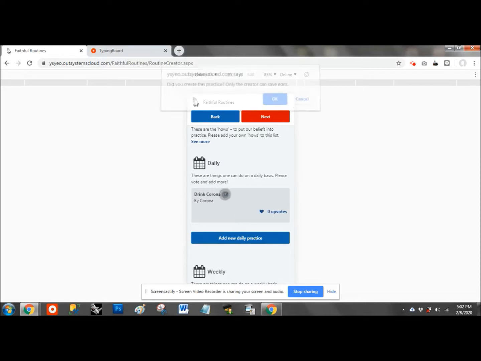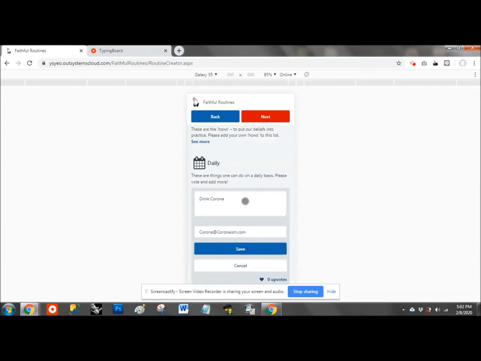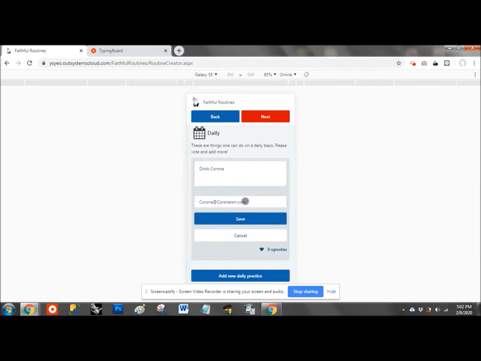Okay, edit. Only the creator can save edits. Is this true? Okay, so now we will try. Okay, notice that the existing practice is loaded into the input field. Now we try to edit and save. Okay, now we add some exclamation marks and we save using a different email. Let's say it's Karanizer. Okay, Karonizer. Sorry, only the creator of this practice can save edits.